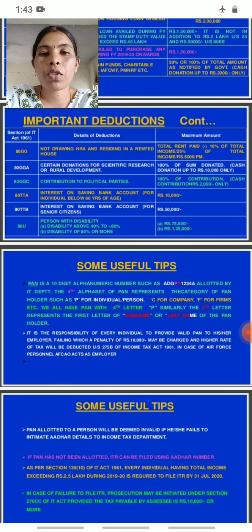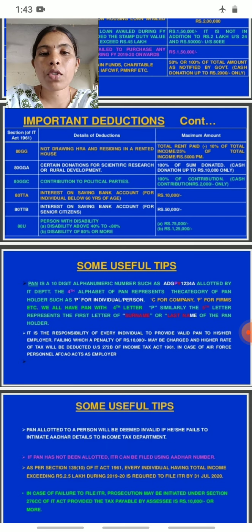P indicates a person, C indicates a company, and F indicates a firm. We all have PAN with the fourth letter P. Similarly, the fifth letter represents the first letter of the surname or last name of the PAN holder.